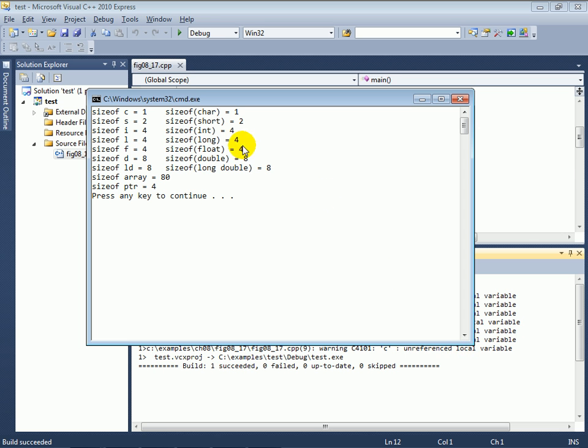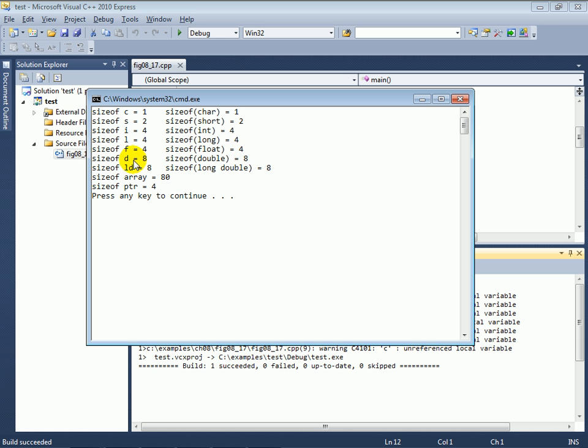In this example, the only thing we're doing is, at compile time, determining the sizes of things. So the character has 1 byte in memory. The size of a character is 1. The short integer has 2 bytes in memory. Sizeof short is 2. The integer has 4 bytes in memory. Sizeof int is 4. Notice that on my system, the size of a long is also 4 bytes. The size of a float variable, which is a smaller version of double, takes up 4 bytes in memory instead of 8. Floating point numbers that are declared to be of type float have approximately half the precision of double variables.